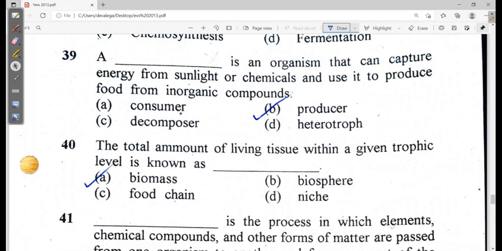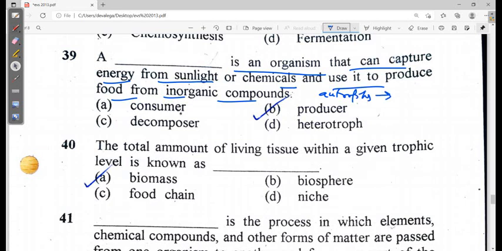39. A is an organism that can capture energy from sunlight or chemicals and use it to produce food from it. They are the autotrophs. Autotrophs, they can produce foods for themselves as well as for the other individuals, and they are the green plants and they are known as the producers since they can produce the food. So option B is the correct one.